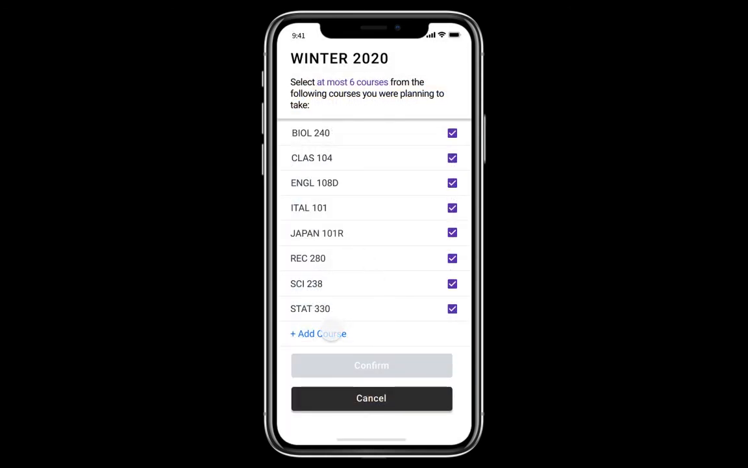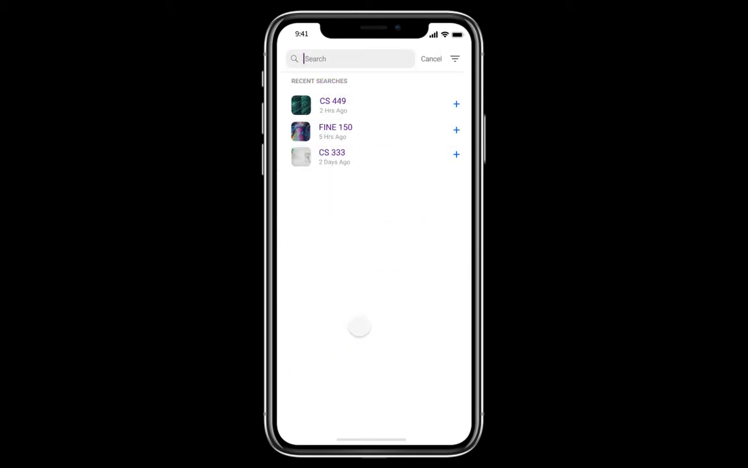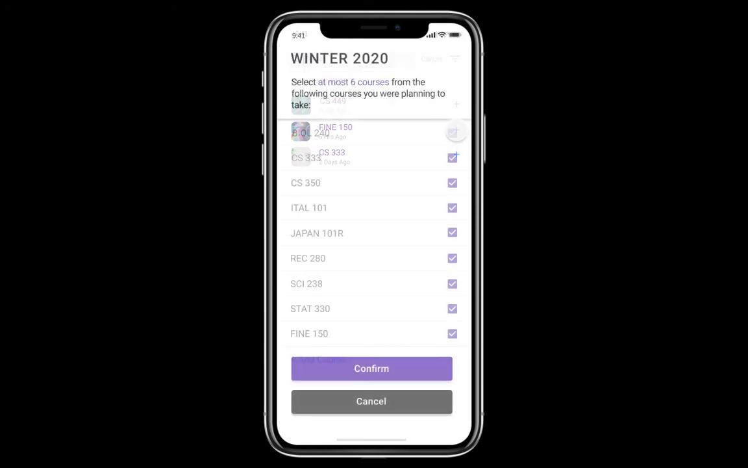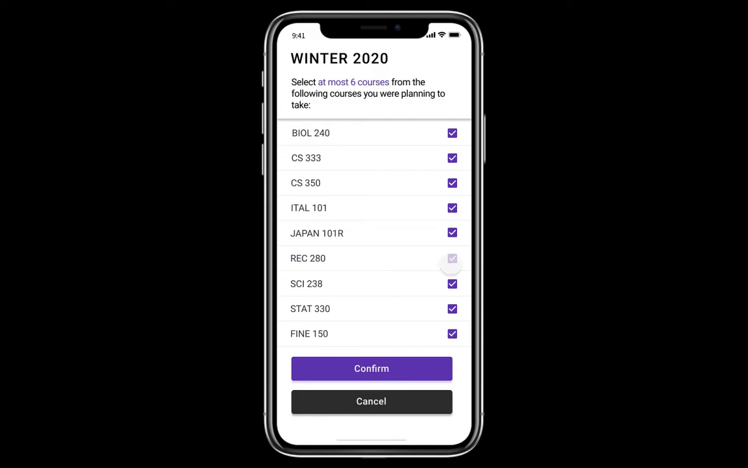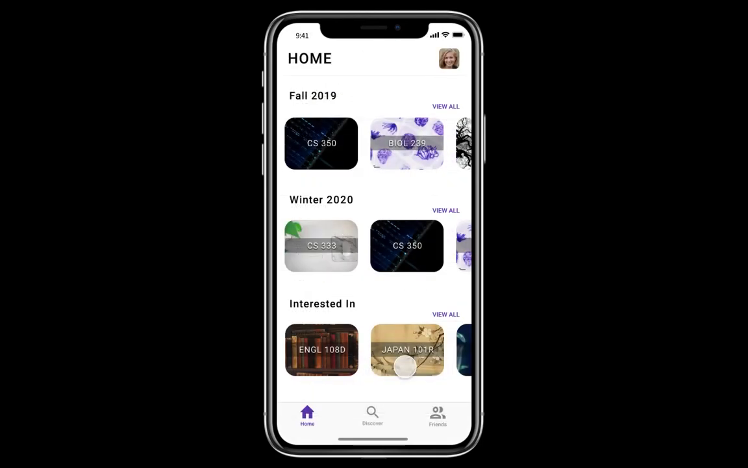And now I can deselect or keep the following courses that I have. I can add more courses that weren't in the list before. And now I want to confirm my selection. However, I must only select at most 6 courses. So I deselect the following courses, and now I confirm. Now we see that the list has been updated to the specific semester.